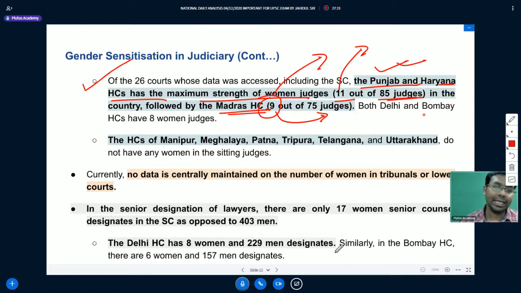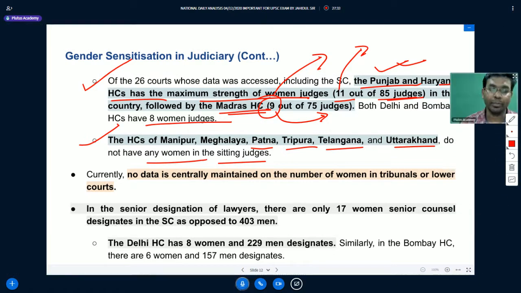Both the Delhi and Bombay High Courts have 8 women judges. The High Courts of Manipur, Meghalaya, Patna, Tripura, Telangana and Uttarakhand do not have any women among their sitting judges. Currently, no data is centrally maintained on the number of judges in the tribunals or lower courts in India.